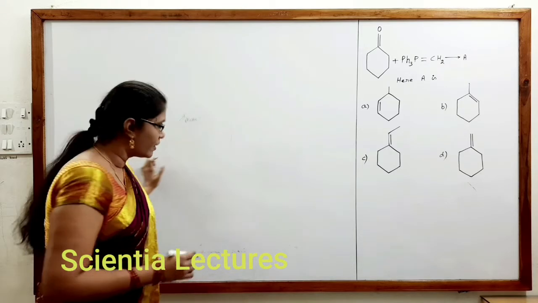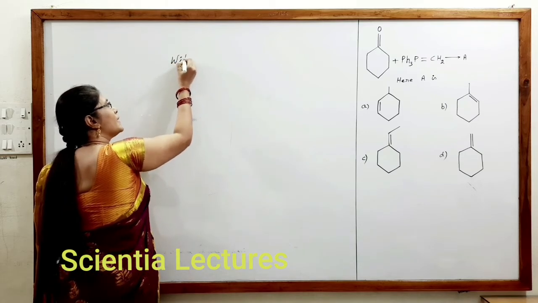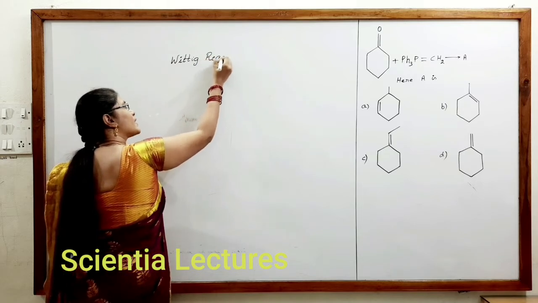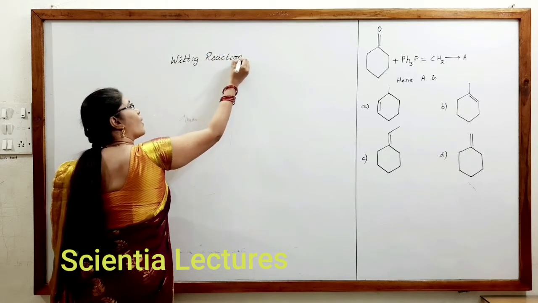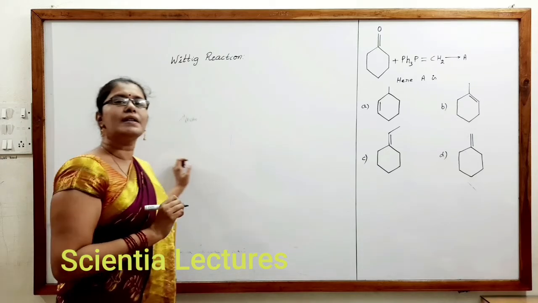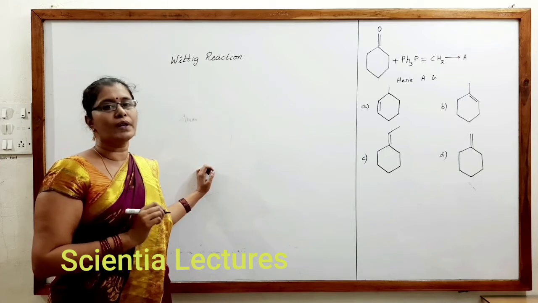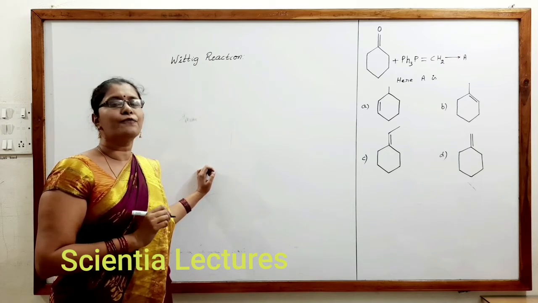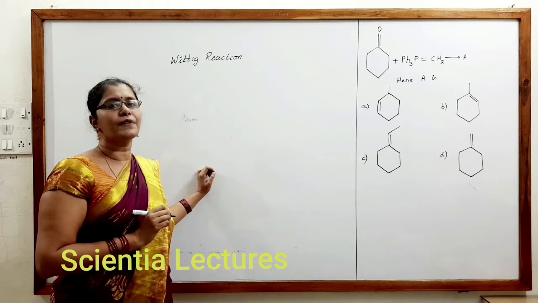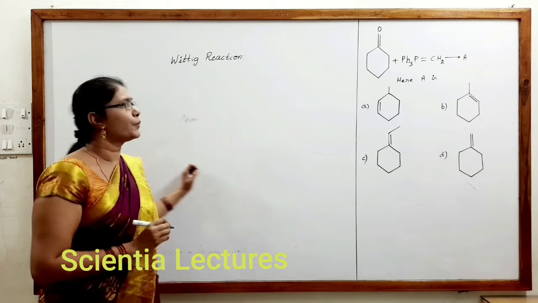Wittig reaction. Now let us see first of all what is meant by Wittig reaction. What is Wittig reaction actually? Aldehydes or ketones, when they react with triphenylphosphonium ylide, form alkene and triphenylphosphine oxide as the products.